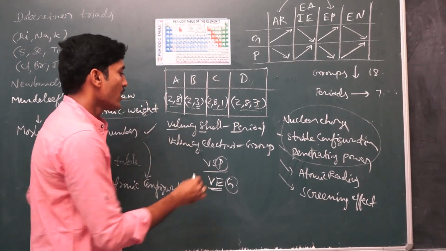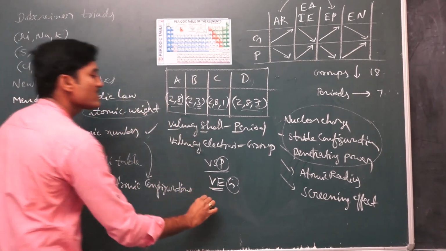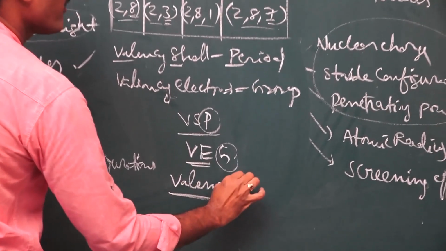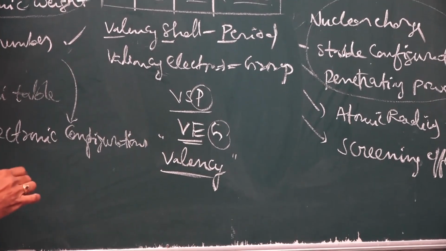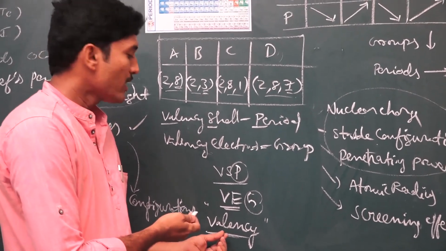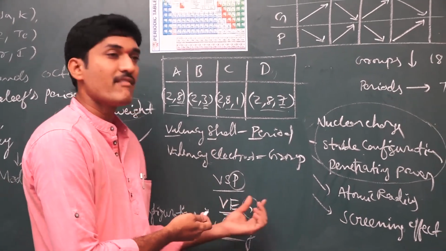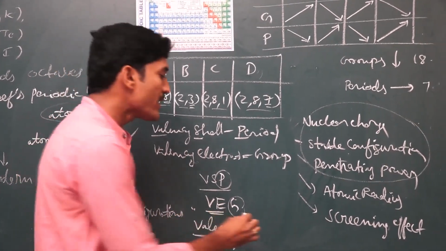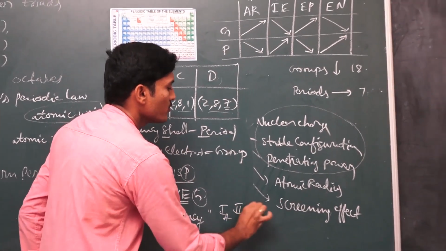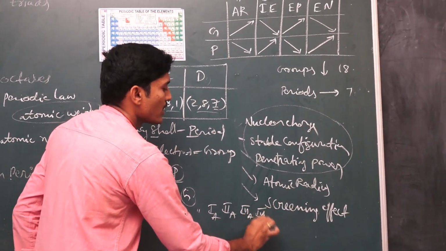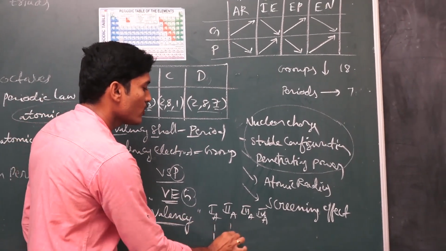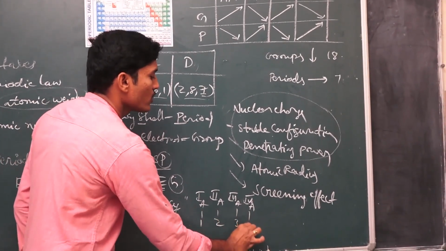Here sometimes valency is also asked; valency is different from the valence electron concept. How to identify the valency of an element? Here the group number is the valency up to the 4th group. That means for the first A group, second A group, third A group, and also for the 4th A group, the group number is its valency. That means first A group 1, second A group 2, third A group 3, and fourth A group 4.